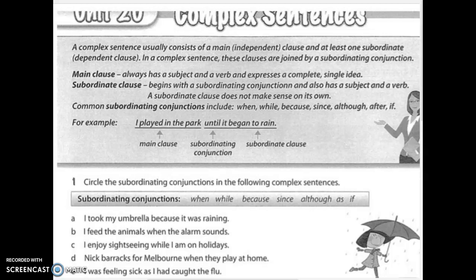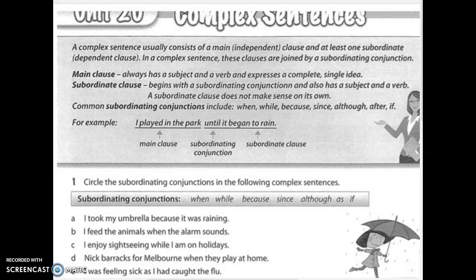Subordinate clause. A subordinate clause begins with a subordinating conjunction and also has a subject and a verb. A subordinate clause does not make sense on its own.